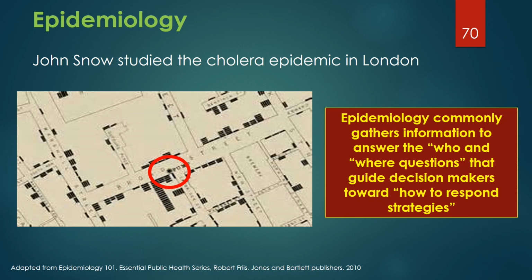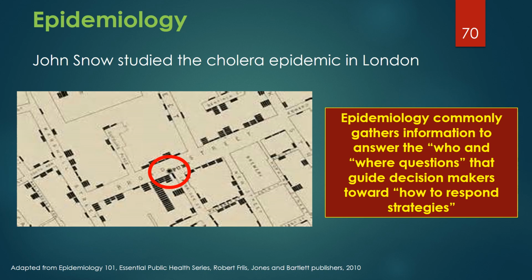Epidemiology commonly gathers data to answer the who and where questions that guide decision makers toward how to respond strategies. For example, John Snow is considered the father of epidemiology. He was an anesthesiologist by training. He studied the cholera epidemic in London and identified the cause, contaminated water, associated with the Broad Street pump circled on the map.